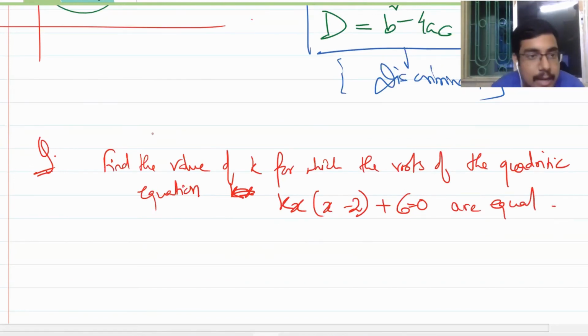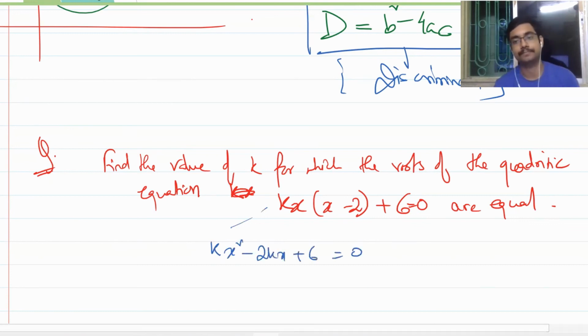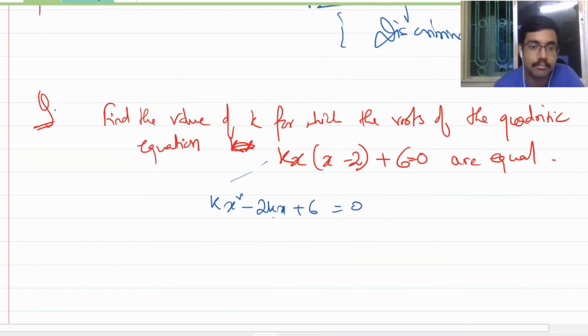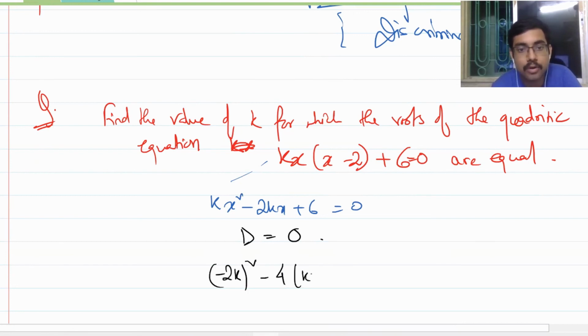Okay. So let's come to the solution. This equation can be rewritten as kx square minus 2kx plus 6 is equal to 0. Isn't it so? The roots have to be equal. That means the discriminant must be equal to 0. So if the discriminant must be equal to 0, that means b square minus 4AC must be equal to 0.